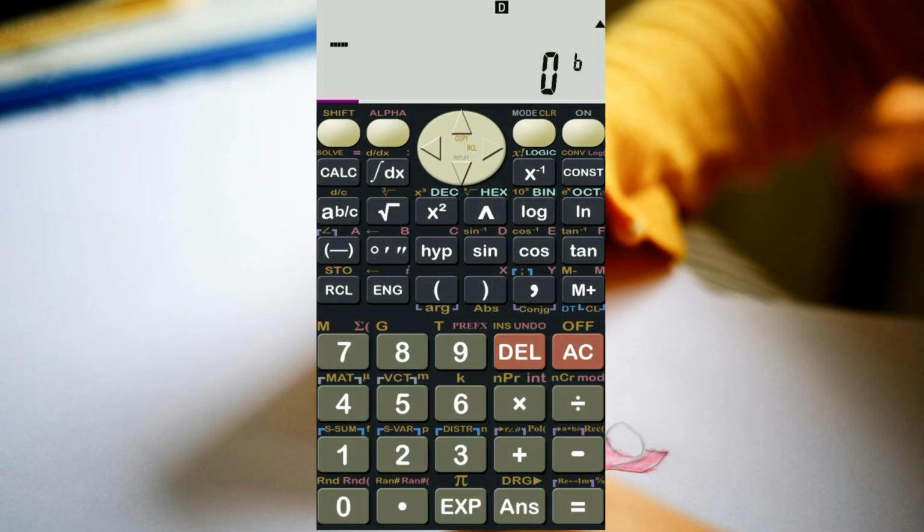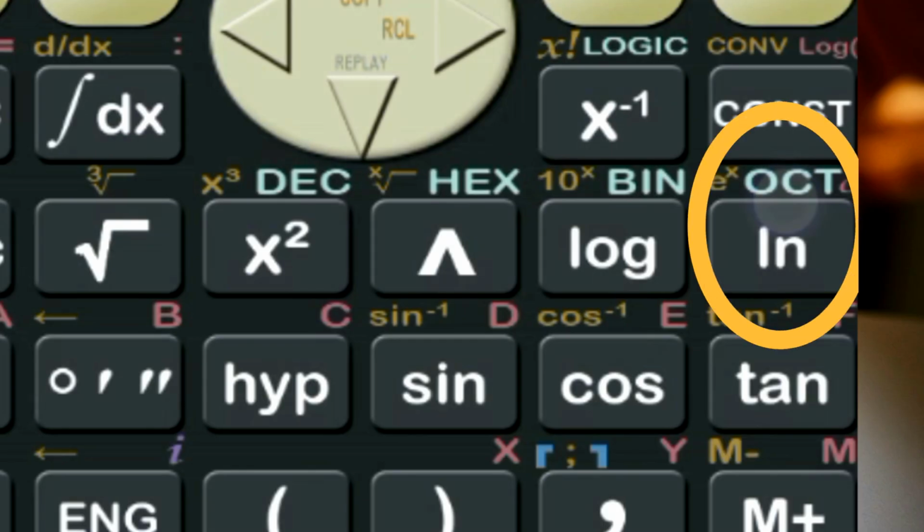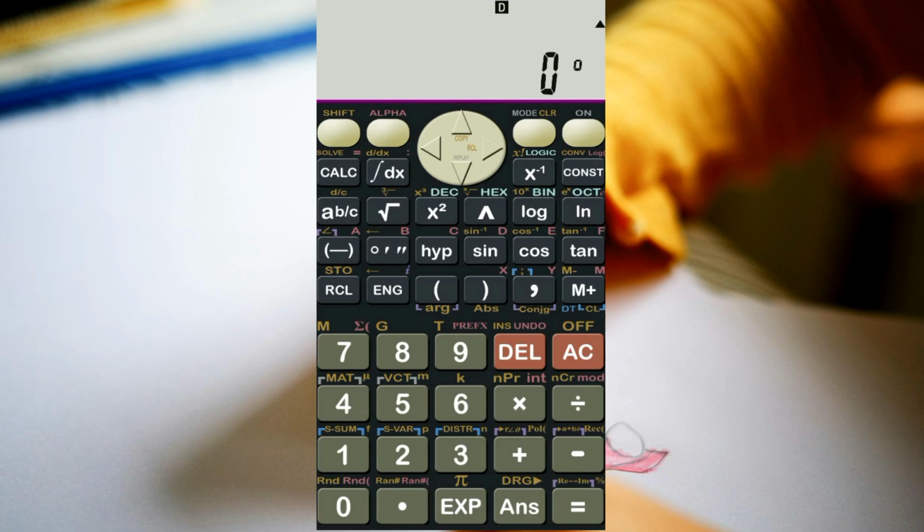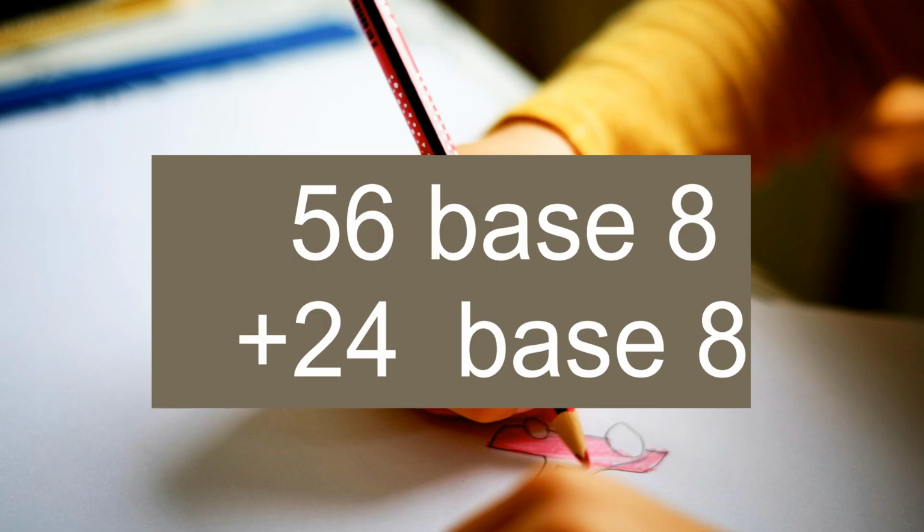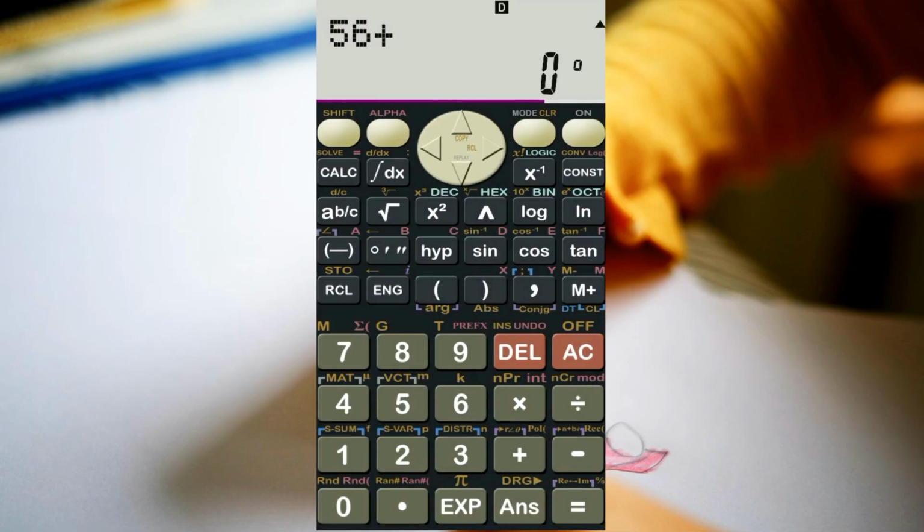For instance, in base 8, also called the octal base. To do this, first change the calculator to base 8. It will display a 0 at this part of the screen to confirm. Now, in base 8, let's calculate 56 plus 24. Enter 56 plus 24. The answer is 102 base 8.